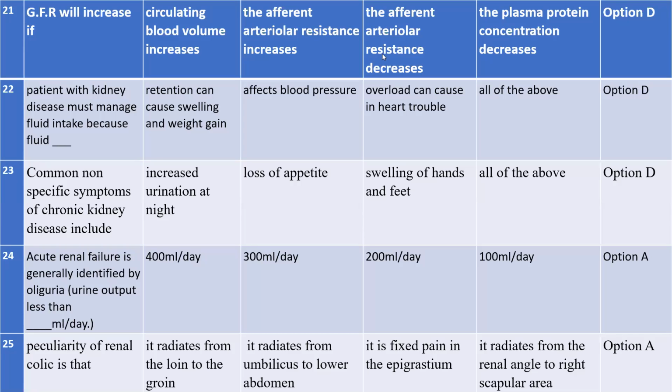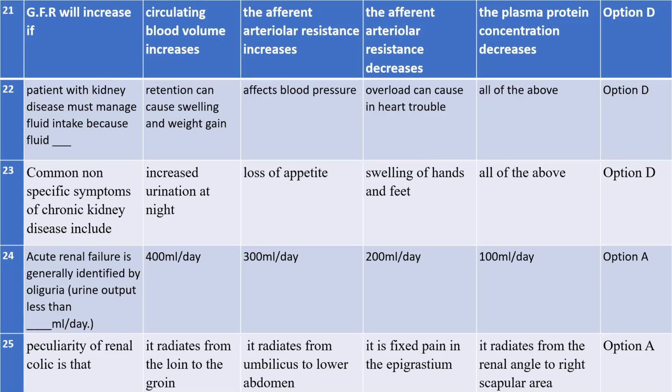Okay, let's move on to number 23. So what is number 23? Common non-specific symptoms of chronic kidney disease include: increased urination at night, loss of appetite, swelling of hand and feet. Common but non-specific, they're not saying it's very specific.